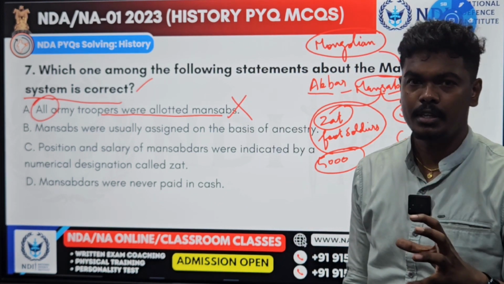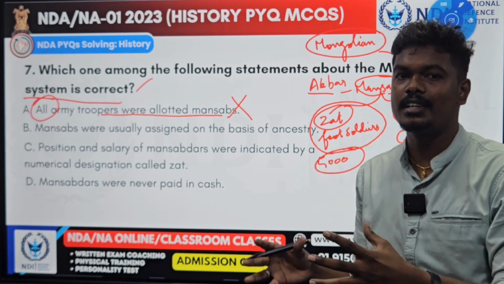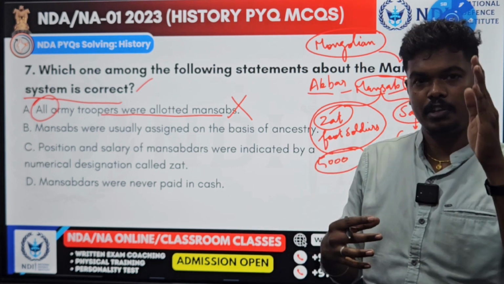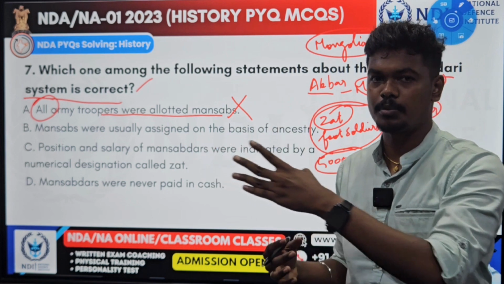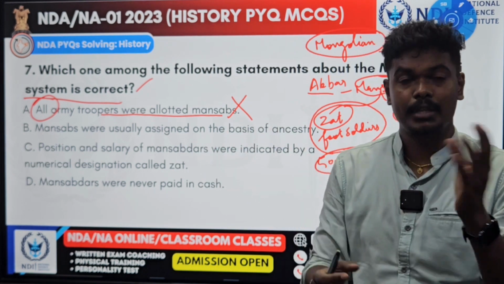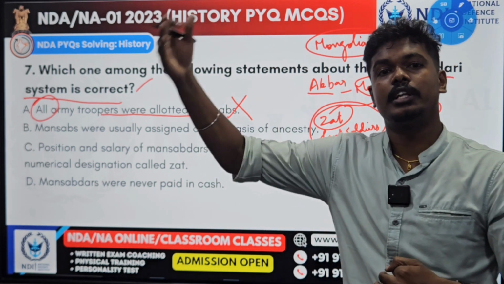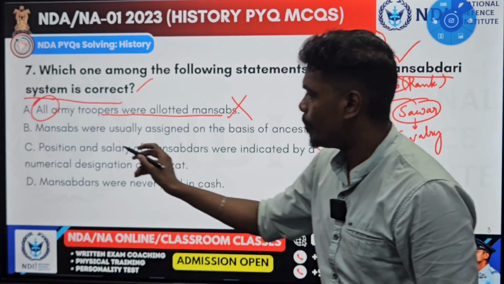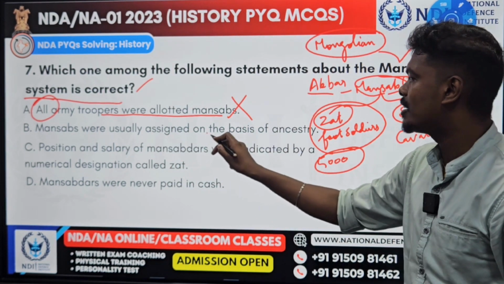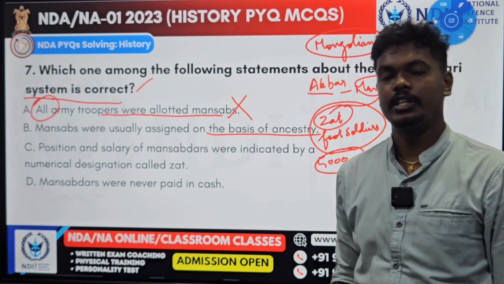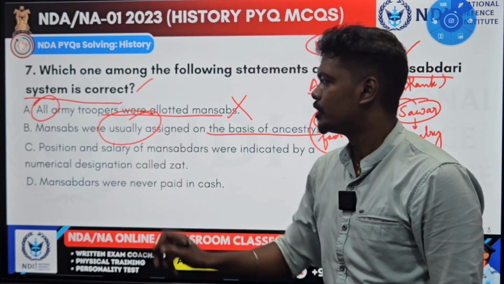Only selected people, and initially it is not hereditary. Later it became hereditary, which means if the father is a Mansabdar, then the son will be a Mansabdar. Initially it is not hereditary, but later during Jahangir's period it was made hereditary. You see here, Mansabs are usually assigned on the basis of ancestry. No, it is not usually. This is also wrong.